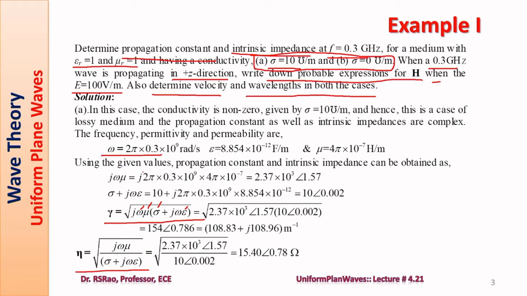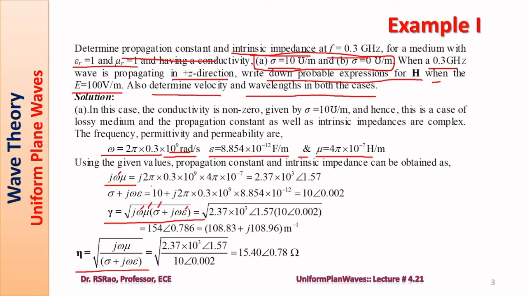F is given, from F, omega is 2 pi F. Epsilon r is given, so epsilon is epsilon r epsilon naught. Epsilon naught is 8.854 into 10 power minus 12 farads per meter. Similarly, mu is mu r mu naught. Mu r is 1, therefore mu is mu naught, equal to 4 pi into 10 power minus 7 henries per meter. Now using these three values for omega, epsilon and mu, first let us calculate j omega mu.